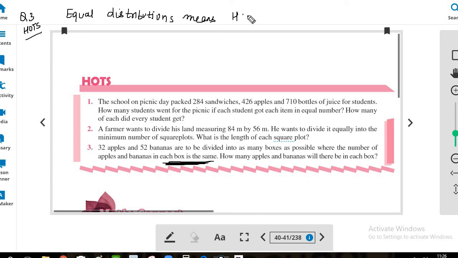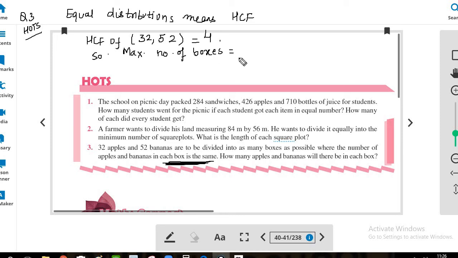Equal distribution means HCF. That means you have to find the HCF of 32 and 52. You can solve it by any of the methods of finding HCF, by common division or by long division or by prime factorization. You will get HCF as 4. So the maximum number of boxes in which apples and bananas can be distributed is 4.